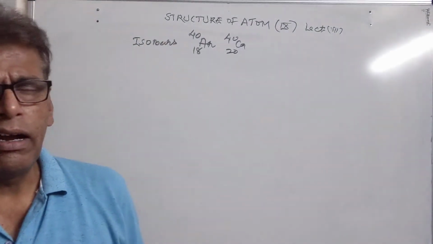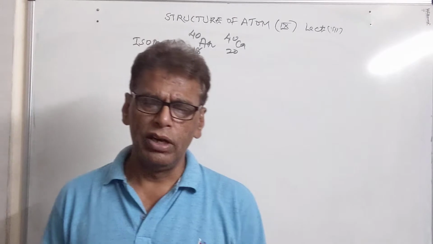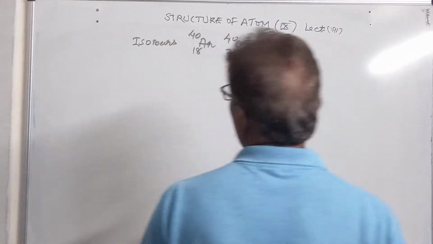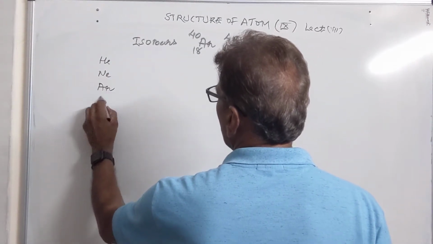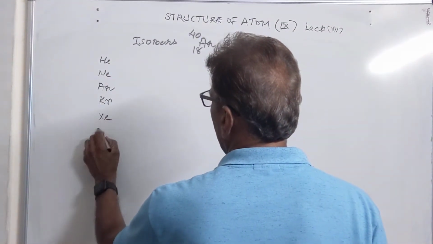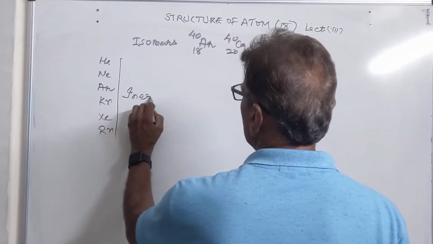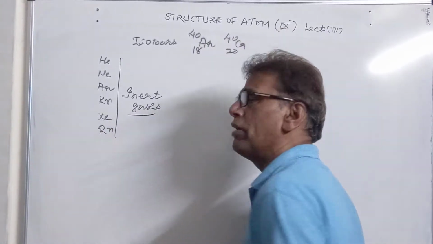Then, what are inert gases? Why do they exist as monatomic molecules? As we know, the elements of the 18th group are helium, neon, argon, krypton, xenon and radon. They are called inert gases. Although they are no longer called inert gases, previously they were.